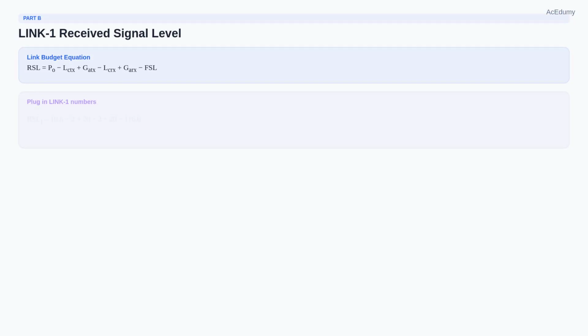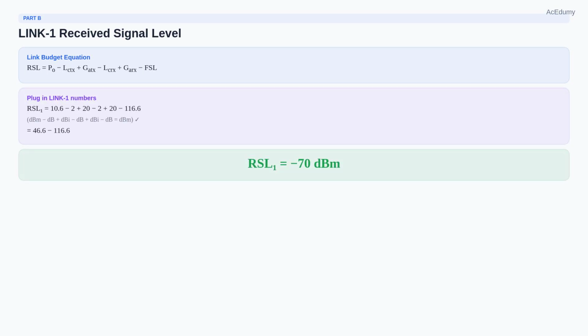Part B. Find link 1's received signal level. We use the link budget equation. RSL equals transmit power minus transmit cable loss plus transmit antenna gain minus receive cable loss plus receive antenna gain minus FSL. Plug in link 1's numbers.